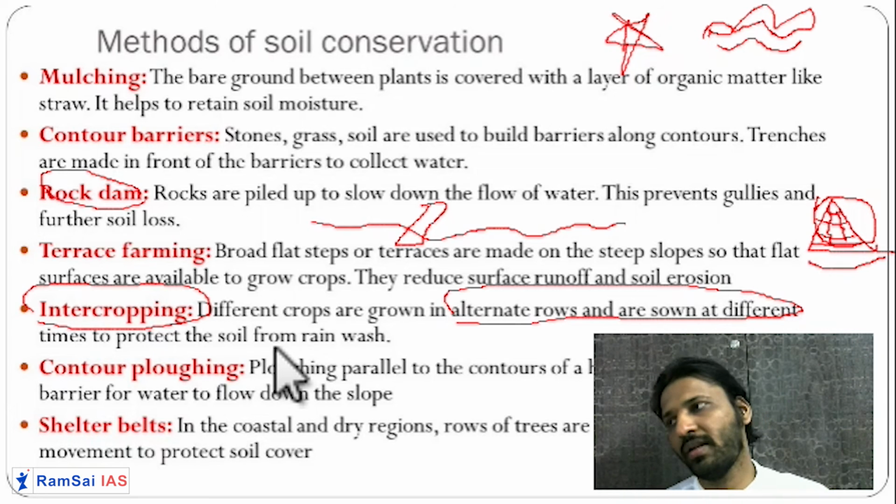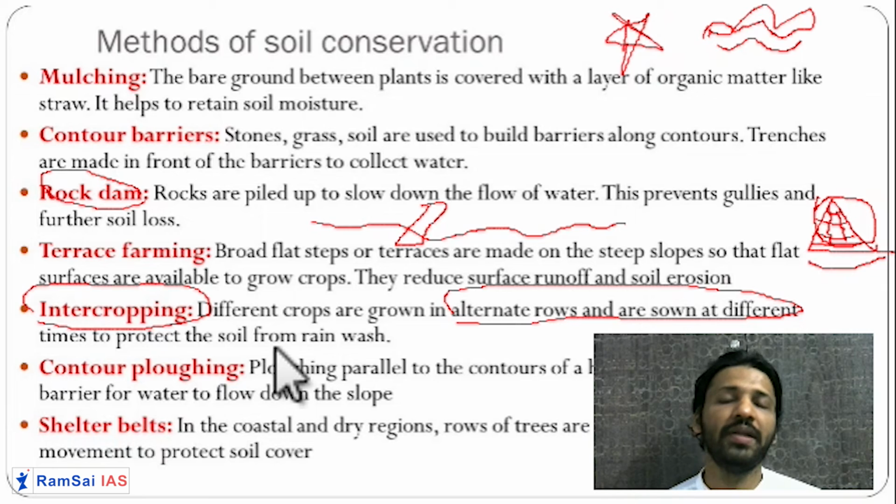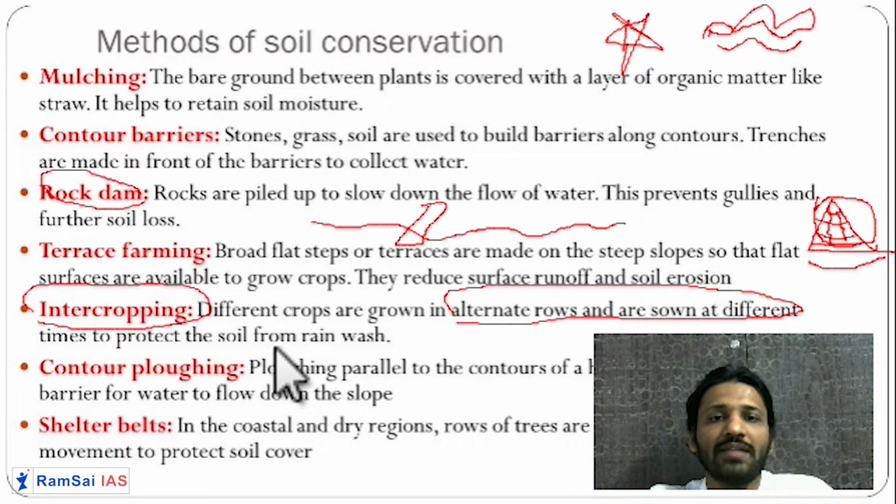So when rice is properly grown, in between you plant another crop. So when rice is harvested, your wheat is there, then your bajra is there, your jowar is there. So it will hold the soil over there. Getting it? So this is intercropping. Contour plugging.